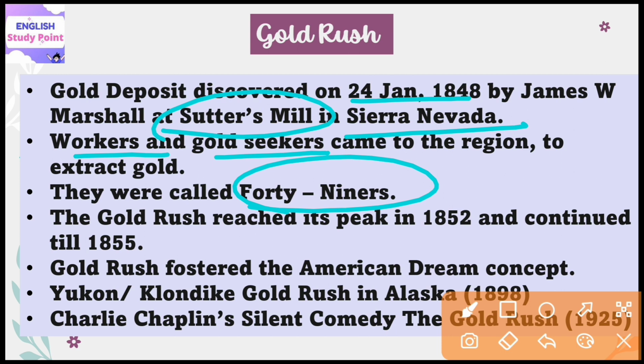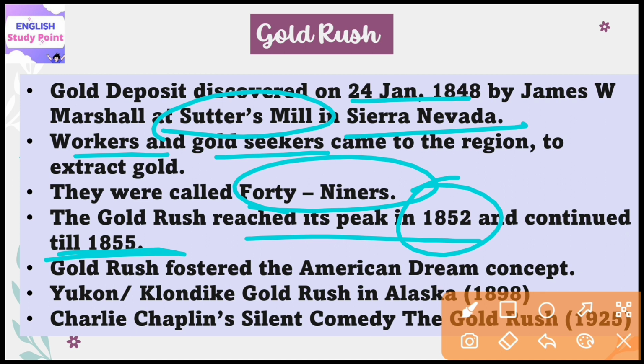So it was this event only, the gold rush, which fostered the American dream concept. And this American dream concept was reflected in literature as well as in several different films.